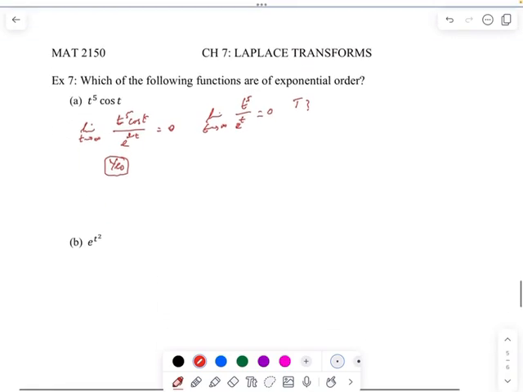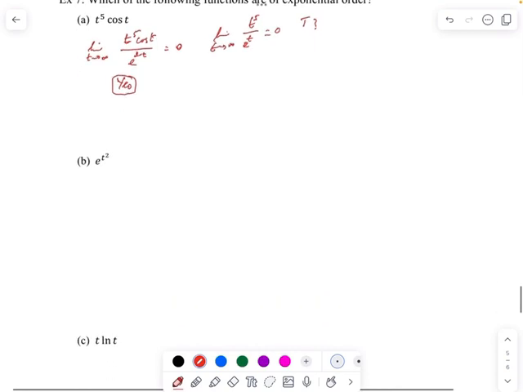Looking at the next example, we do the same thing. So we have the limit as t goes to infinity of e raised to t square divided by e raised to something times t. Now what will that something be? Well, you can see if I put anything, 2t or 3t, the t square is going to lead.